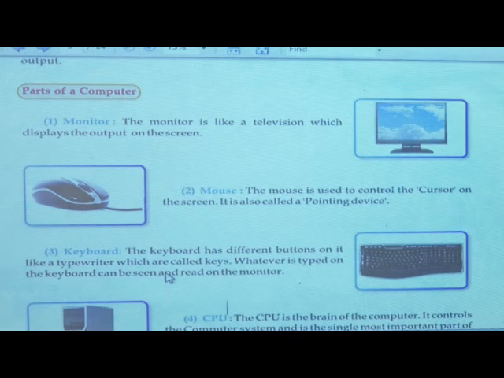If you want to move the cursor from one place to another, then we use the arrow keys. Keyboard gives input to the computer. That's why it is called the input device.